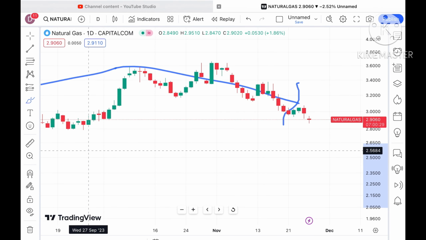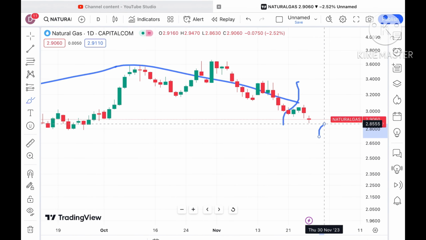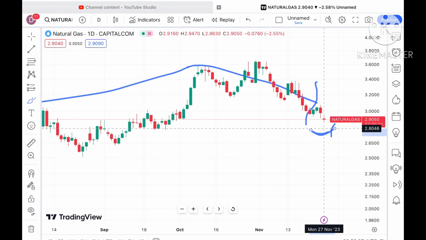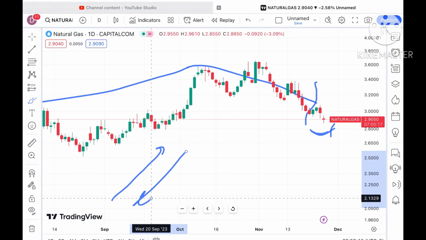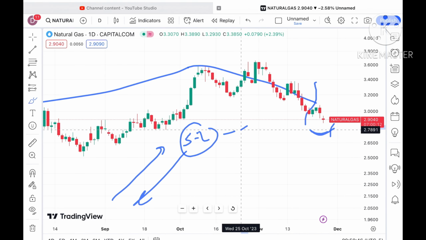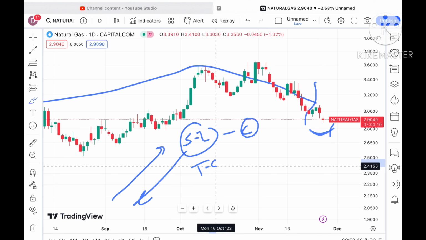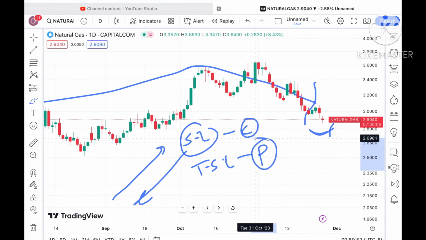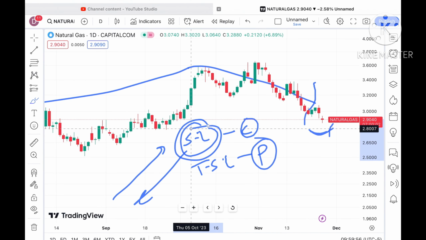So what we can see looking at this chart, suppose if it starts sustaining above this level, probability is higher that it will go further up, but you have to remember the market is uncertain, so I always try to explain both sides. If you are keeping your SL, whether the market goes up or down, you can save your capital. If you are trailing your SL, you will save your profit if you are in profit. Trailing is very important when the market is volatile, as well as SL.